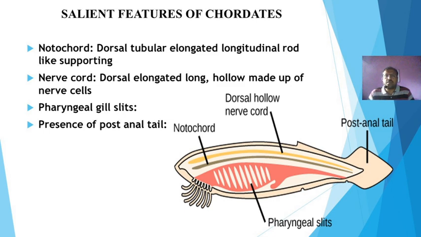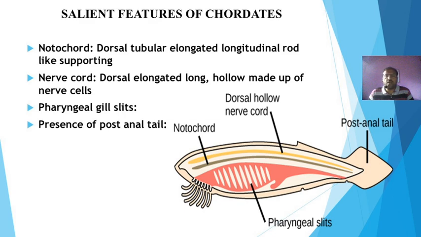So on the basis of these fundamental characters, two groups are present in kingdom Animalia. One is non-chordata and another is chordata. So what about the higher chordates, like vertebrates? This phylum Chordata is again subdivided into two major groups.